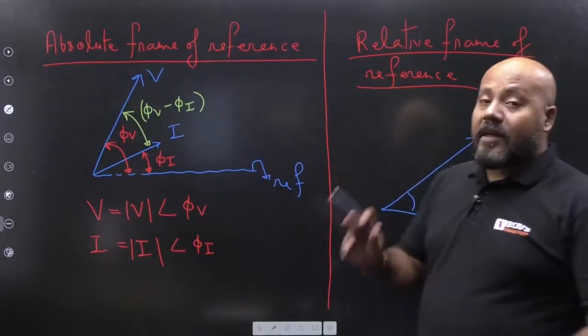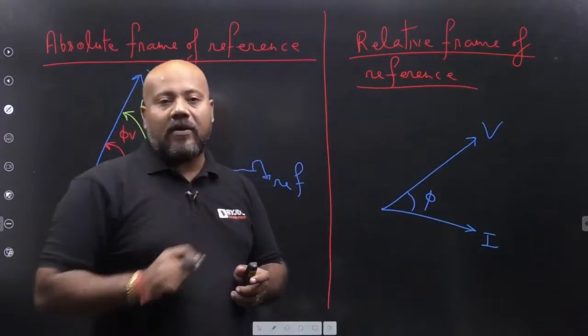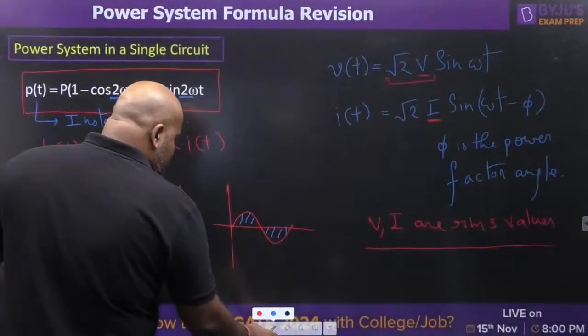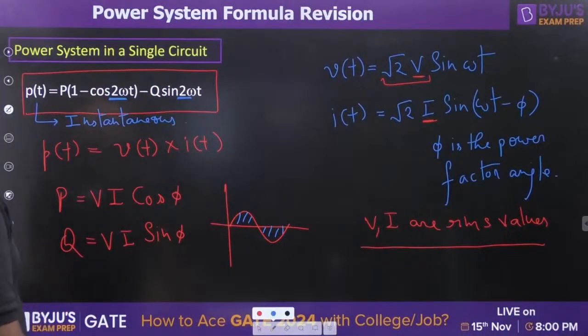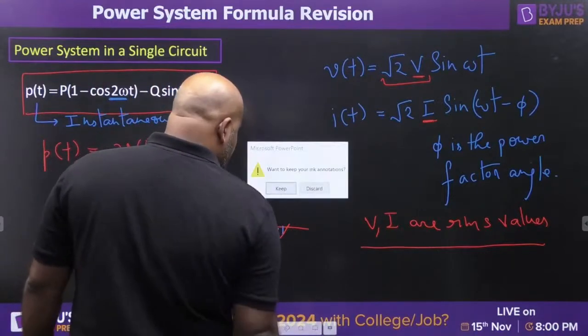Let us try to answer the second question: why do we take the complex conjugate of the current, and why not the voltage? So the answer is, okay, let me add one more page here.